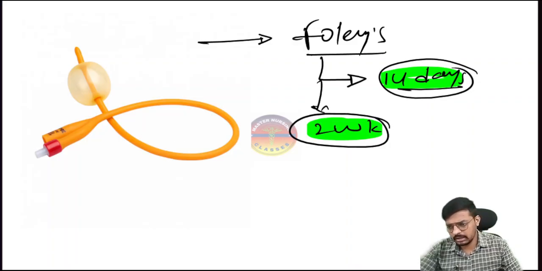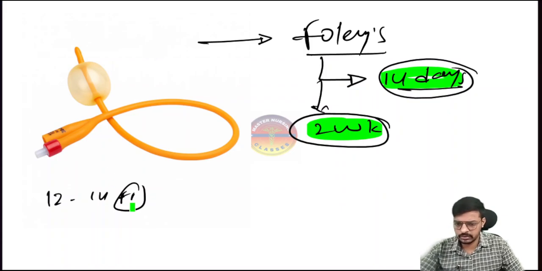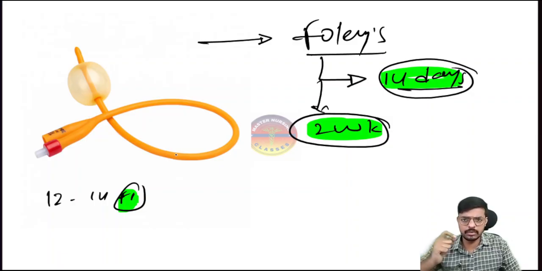Okay. Earlier, while telling the size of the catheter, I mentioned the French. For the female, we said 12 to 14 French. So what is the meaning of this French? The question will come whether it is the internal circumference of the catheter or the external outer diameter of the catheter.